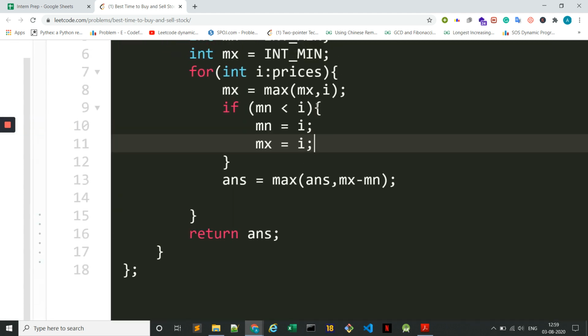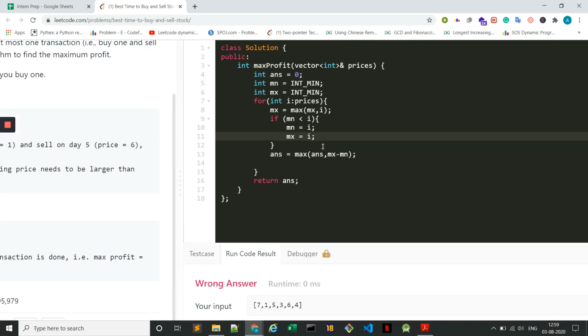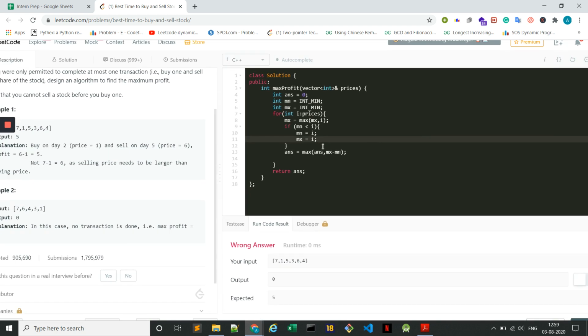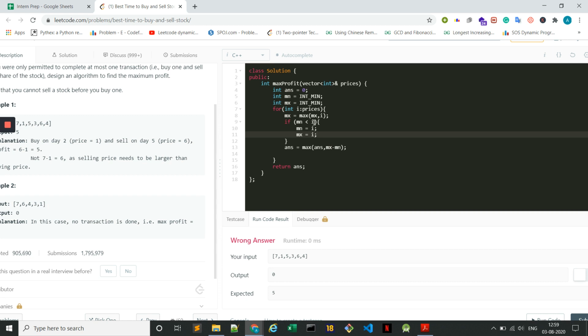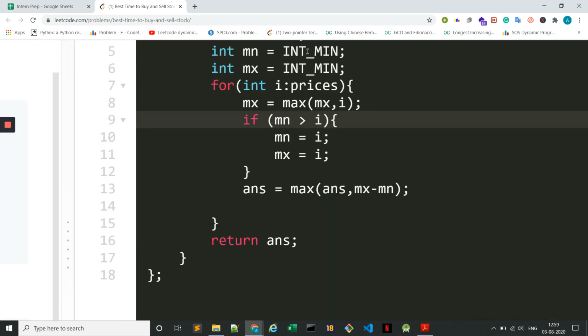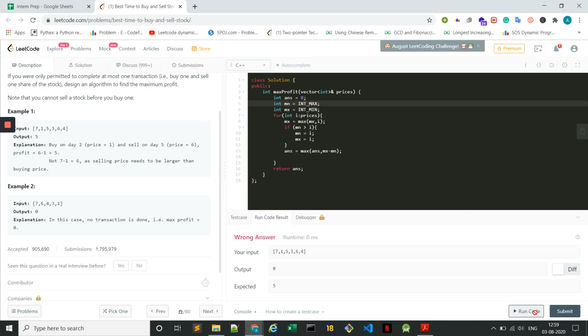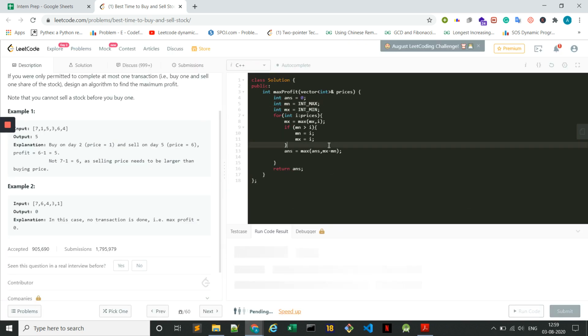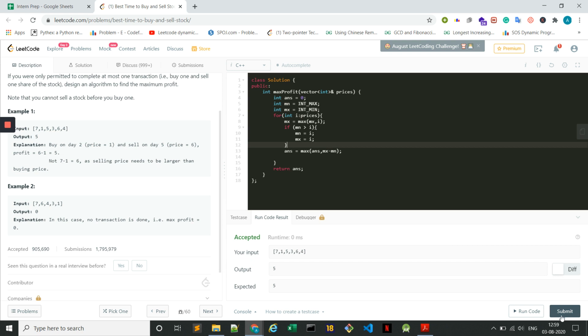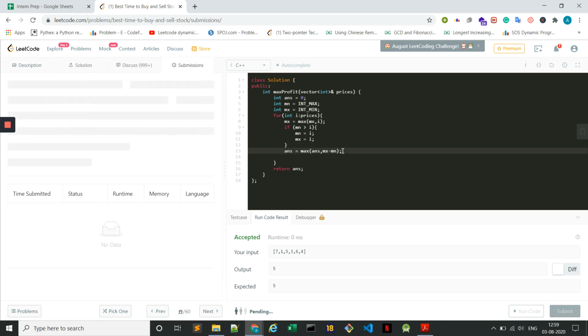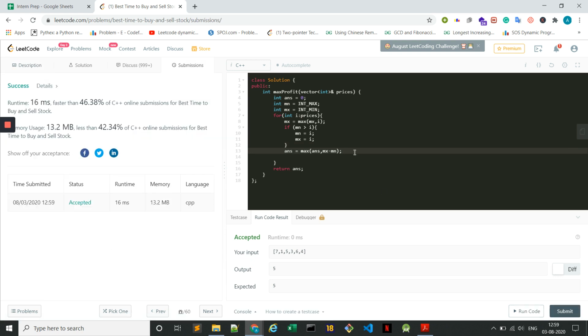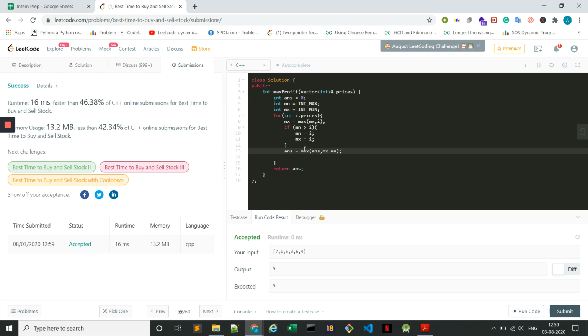So let us say, first of all, MX will point to 7 and MN will also point to 7. So if MN is greater than, so it should be int max. Let us try to submit. Maybe there are certain flaws in the logic. No, there are no flaws. So we have done this in constant memory.